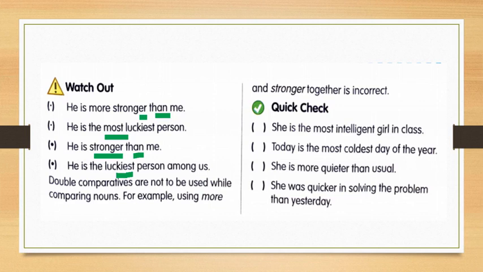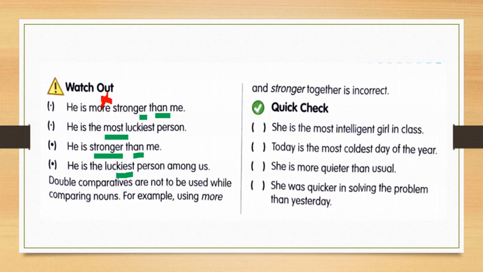Double comparatives are not to be used while comparing. For example, using more and stronger together is incorrect. We have to use only one. You should not write more and stronger. That is wrong. He is stronger than me. So this more is actually wrong.